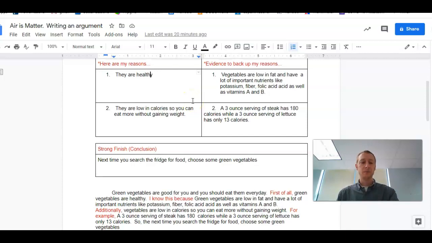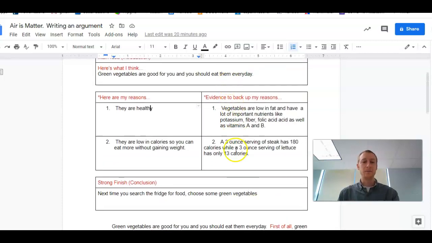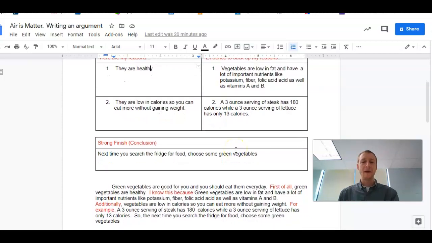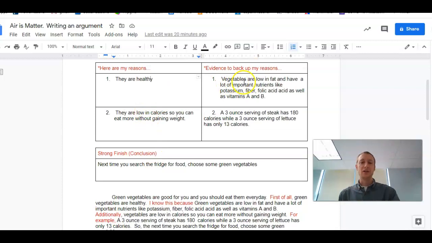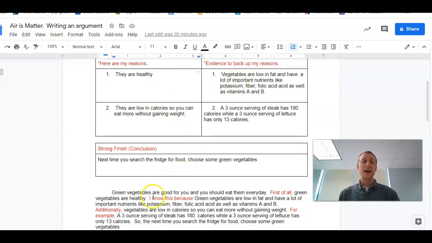So here we go. Introduction. Green vegetables are good for you, and you should eat them every day. It's exactly what I said up here, right? Now I'm going to get into my reasons. First of all, green vegetables are healthy. Okay, now I need to give my evidence, right? How do I connect my reason to my evidence? I said, I know this because, right? First of all, green vegetables are healthy.